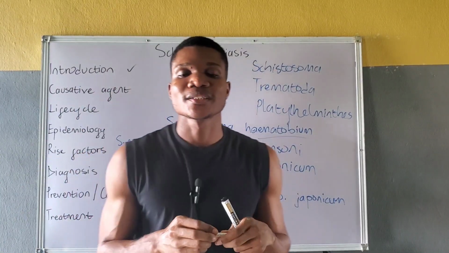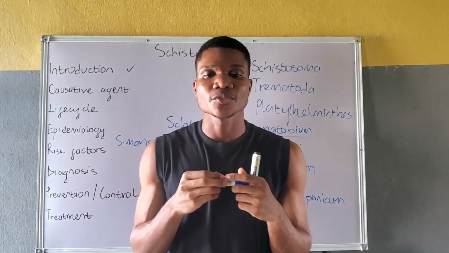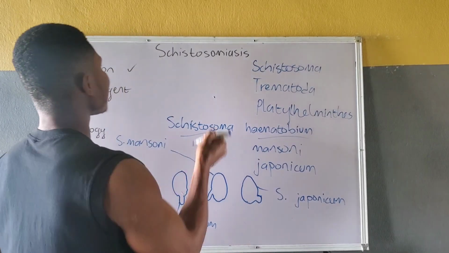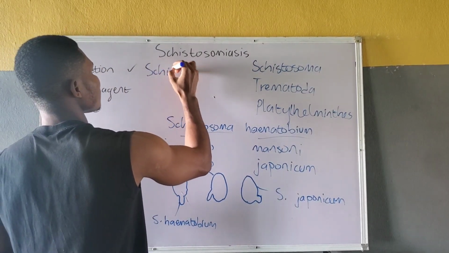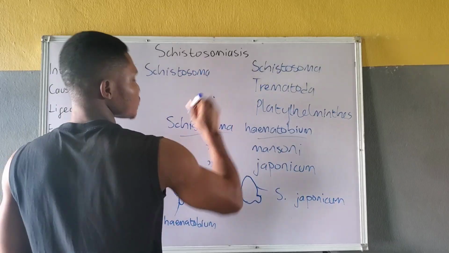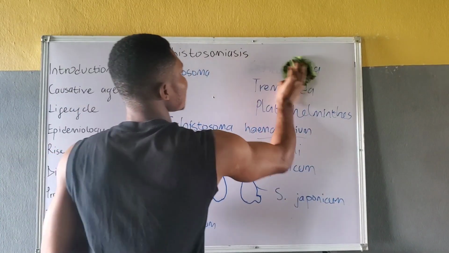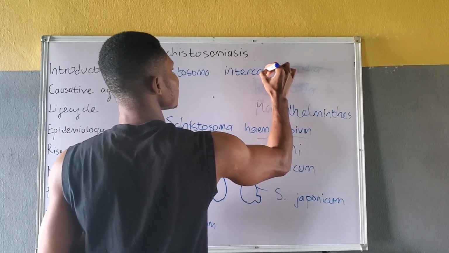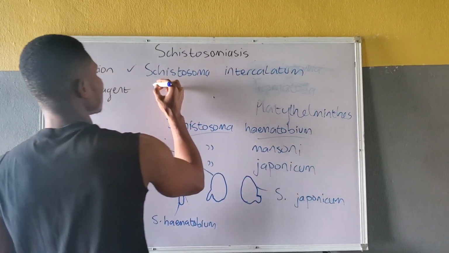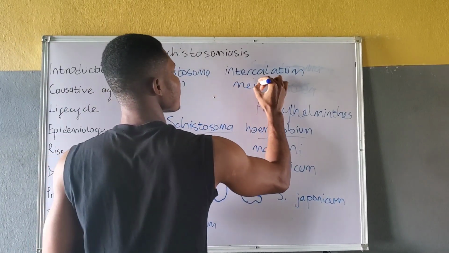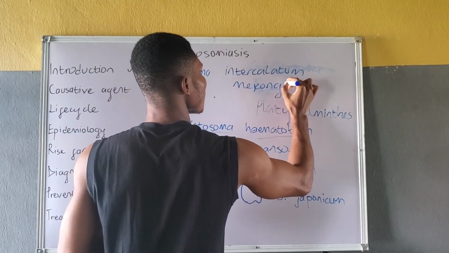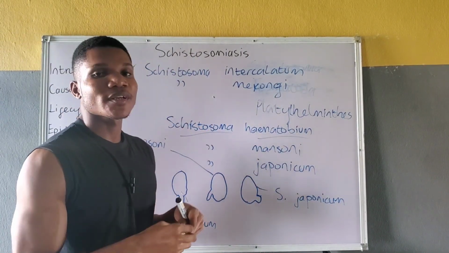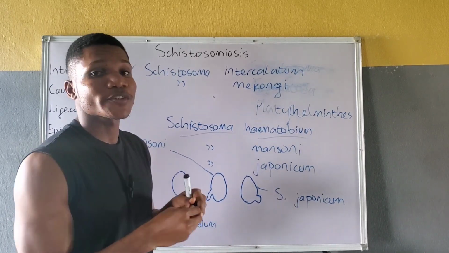It is also important to know that there are other species of Schistosoma that also cause disease, and these include Schistosoma intercalatum as well as Schistosoma mekongi.